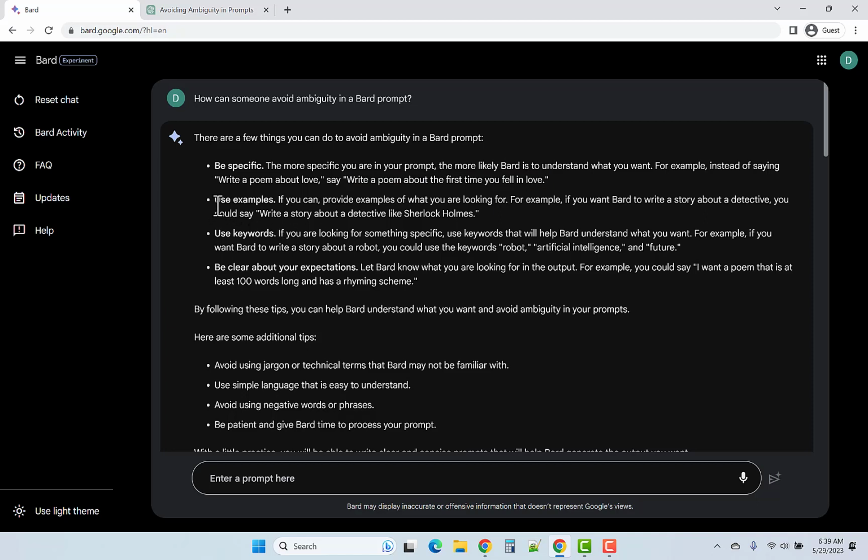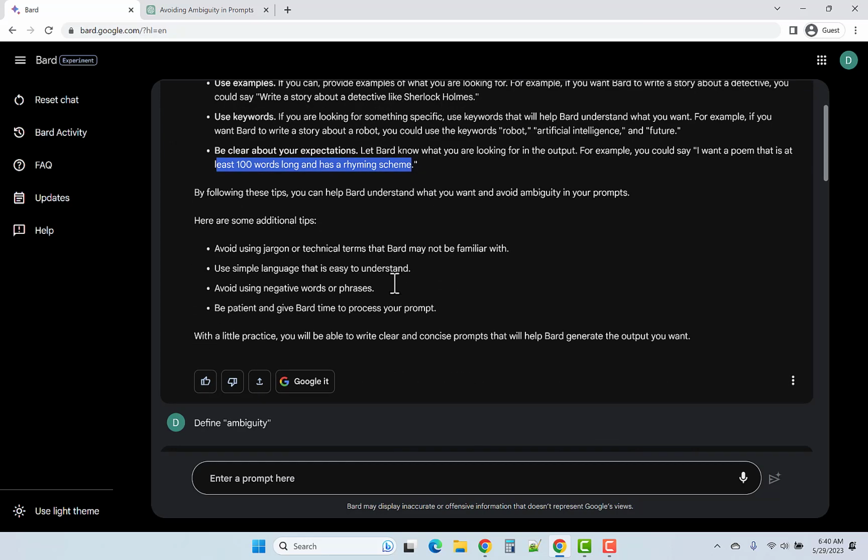Second advice is to use examples. So rather than saying write a story about a detective, you could say write a story about a detective like Sherlock Holmes or Hercule Poirot, or give another name of a detective. Thirdly, use key words. So again, be more specific. And then fourthly, be clear about your expectations. Instead of just saying, write a poem about the first time you fell in love, you could say that you want it to be at least 100 words long and have a rhyming scheme. And it gives some additional tips.